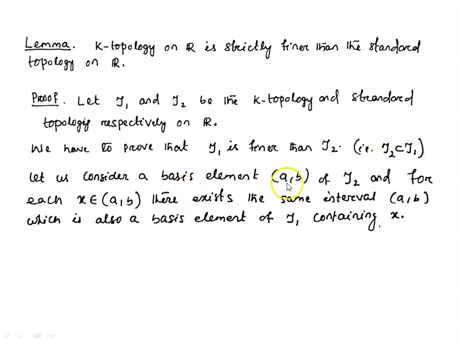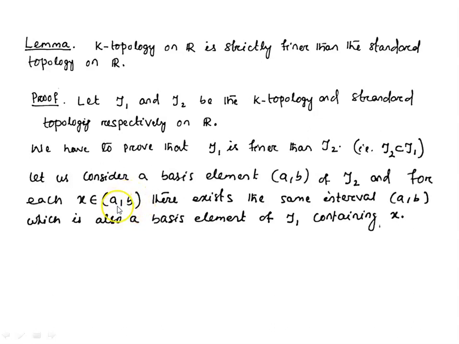Let us consider the basis element (a, b) of tau 2, because tau 1 is the K topology on R. That means it is generated from the basis B, which contains open intervals (a, b) and all intervals of the type (a, b) minus K. So we have taken an open interval (a, b) of the standard topology, and for each x belonging to this basis element (a, b), there exists some basis element of tau 1. This (a, b) solves the purpose, because basis elements of the standard topology are of this form only.